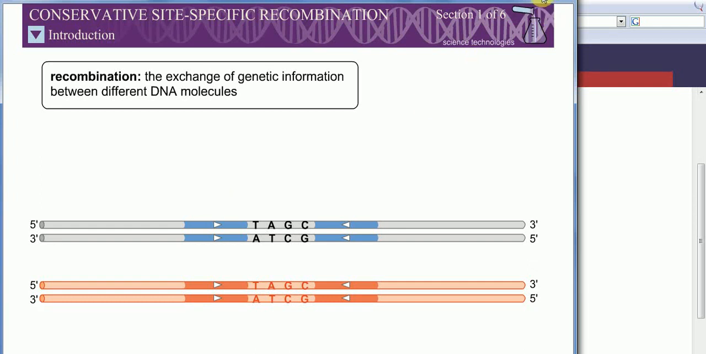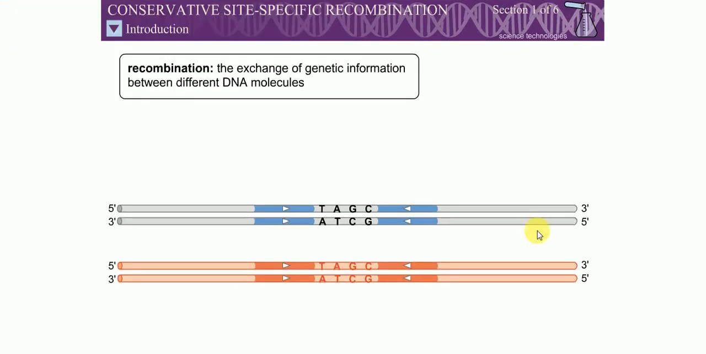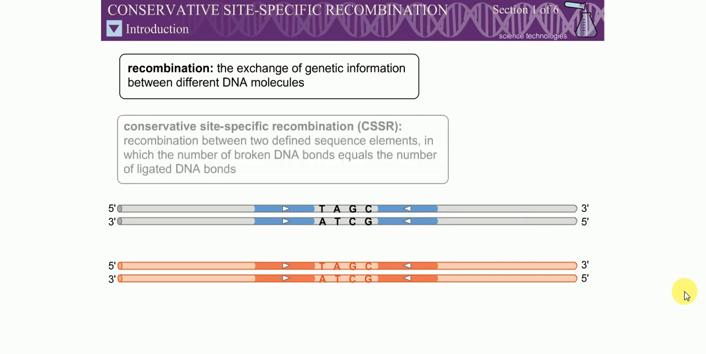Recombination is the exchange of DNA sequences between different DNA molecules. Conservative site-specific recombination, or CSSR, is recombination between two defined sequence elements called site-specific recombination sites. There are two families of proteins responsible for site-specific recombination: the serine recombinases and the tyrosine recombinases.